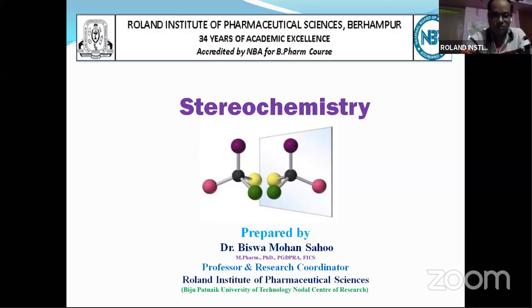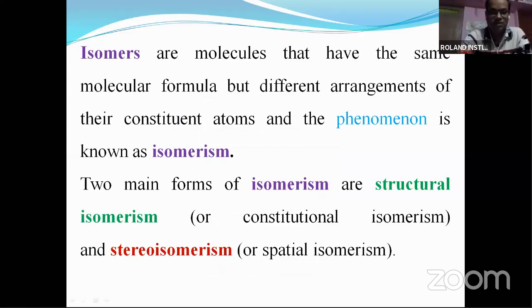Okay, good morning to all of you. So today we'll discuss stereochemistry. Before starting stereochemistry, we'll go through isomerism: what is isomerism, then the different types of isomerism, and then one by one we'll go to stereochemistry. You have all studied isomerism already, maybe in third semester. Isomers have the same molecular formula but differ in the arrangement of atoms, and the phenomenon is known as isomerism.